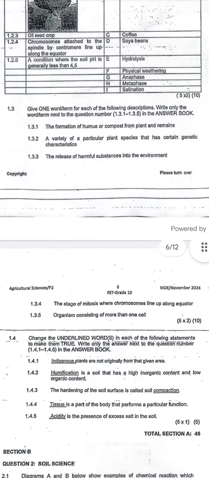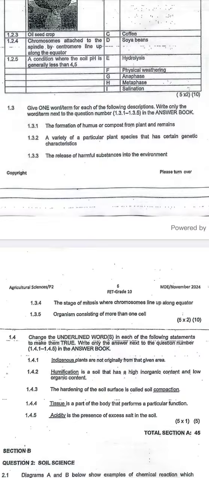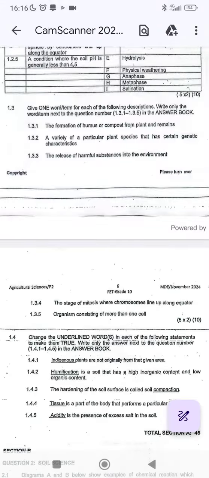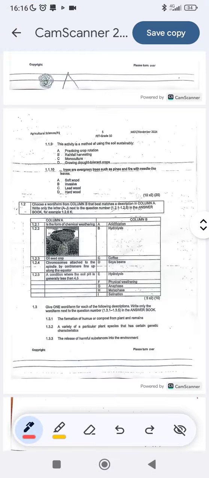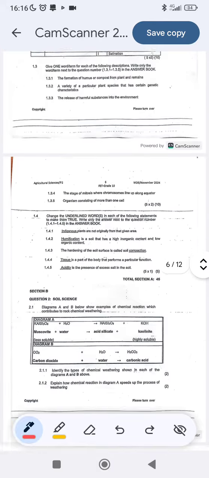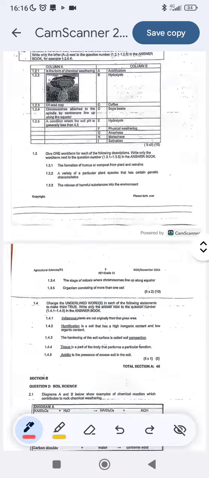So this is one terminology. 1.3.1, they say the formation of humus or compost from plant remains. That's humification, when we form humus. A variety of a particular plant species that has certain genetic characteristics, we call that a cultivar. A cultivar. Let me grab a pen. And then it's a cultivar.